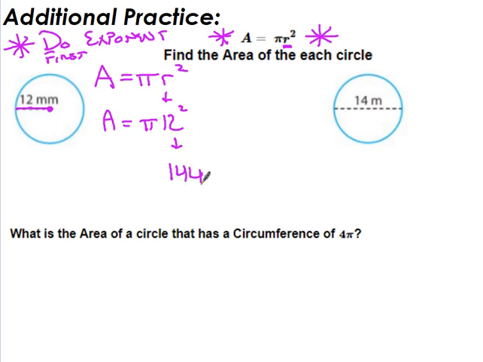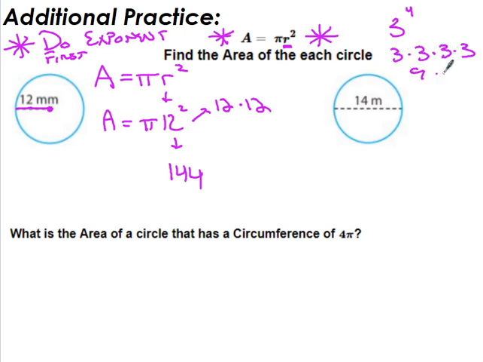The reason why 12 squared is 144 and not 24: remember, this power of 2 is really 12 times 12, which is 144. It is not 12 times 2. When we raise something to the power of, that's how many times we're multiplying it by itself. So for example, if I had 3 to the 4th power, that's really 3 times itself 4 times.